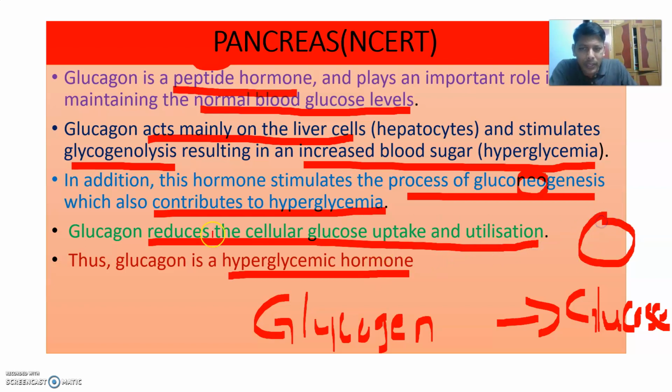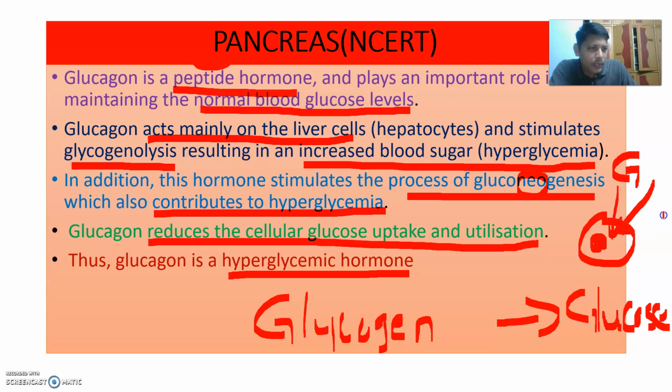Glucagon inhibits, reduces. For example, this is the nucleus and this is the cell. Cells take glucose for their energy requirements. Here it is reducing.